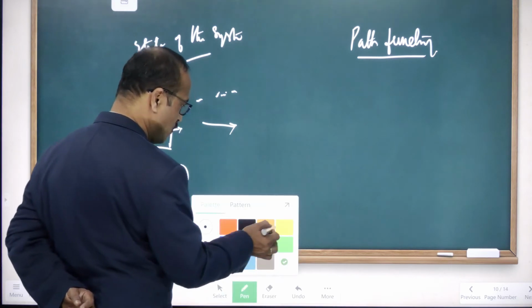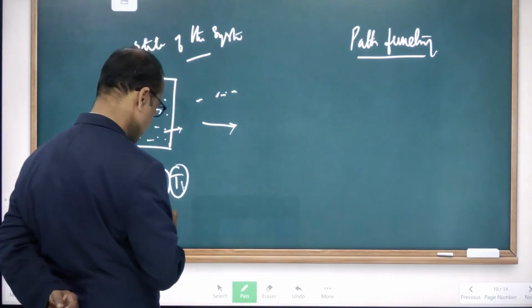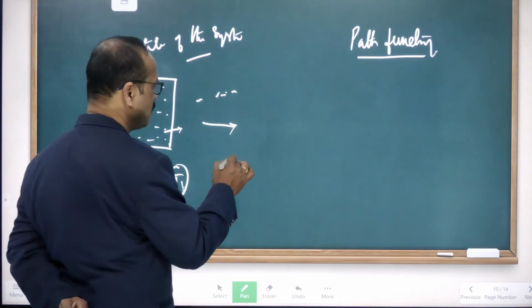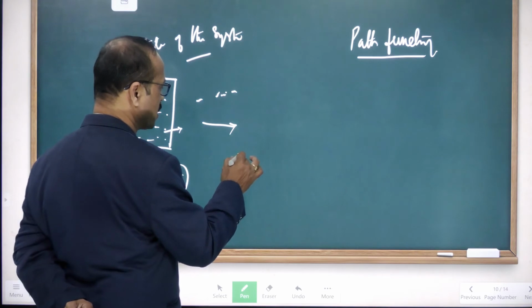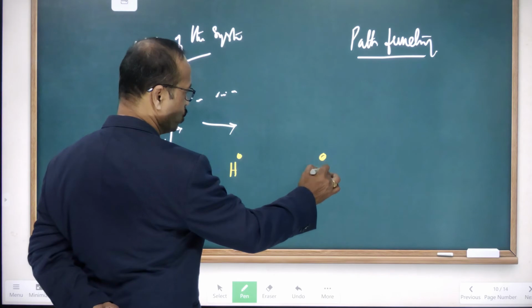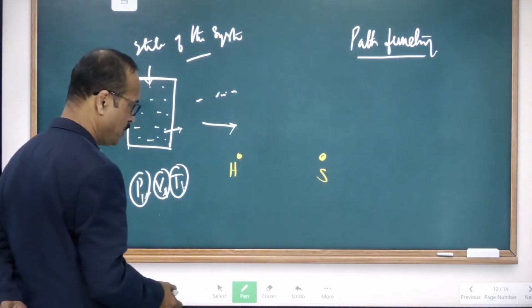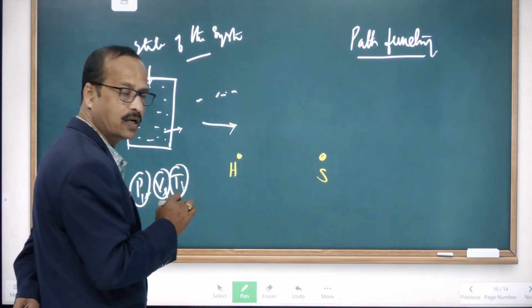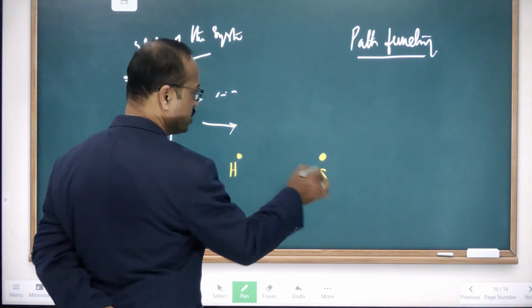I'll take, for example, in your language, generally for your understanding. Let's take this is your house, your home, and here it is your school. Initially you are at the house and finally you are reaching the school.